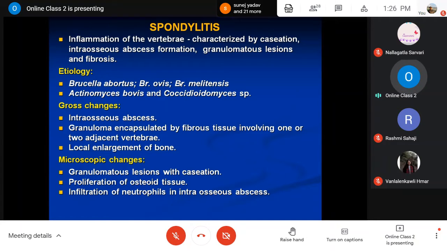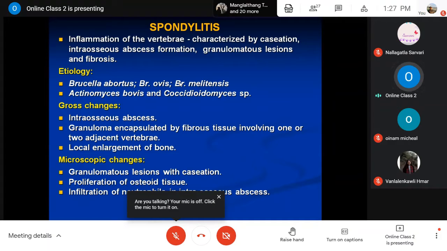Then there may be intraosseous abscess formation within the vertebrae, or a granulomatous inflammatory reaction, some lesions, as well as fibrosis in between or within the vertebra. Mostly in animals, Brucella abortus, Brucella ovis, Brucella melitensis, Actinomyces bovis, and Coccidioides species are some of the common organisms whenever infection is there in the vertebra.